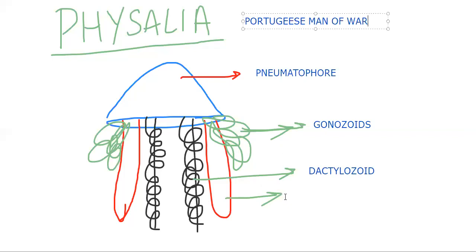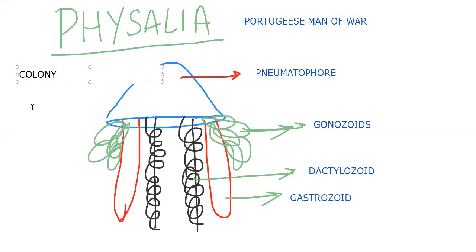Portuguese man of war. Okay, so what is this exactly? This is not a single animal. This is actually a colony. What do you mean by colony? That means some of the polyps and some of the medusas modified and became, and look like, a single organism. For example, the nematophore is a modified medusa.